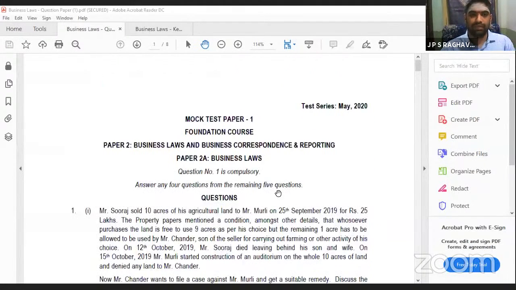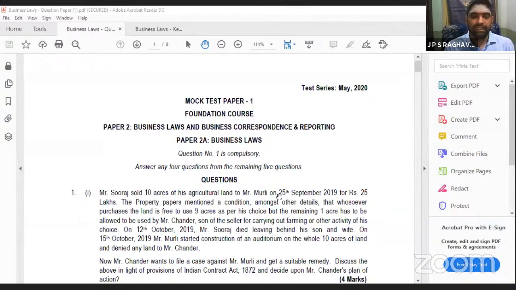This is the question paper that you have written in the exam. In this session, I will read out the question and tell you the answer, how you have to write the answer at a glance. But a detailed explanation will not be given because we have already dealt with the same thing in our classes. I'm not going to explain the answer in detail. How you have to approach it, I will be telling you now. Then I will tell you how many marks you have to allot for yourself, based on the answer that I am telling you. Clear?